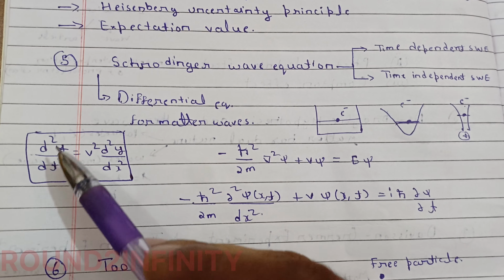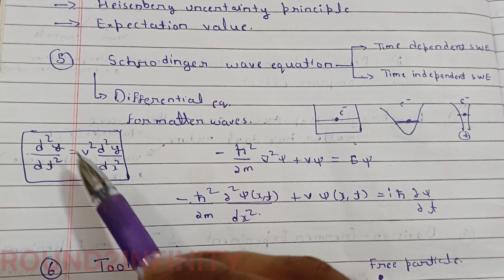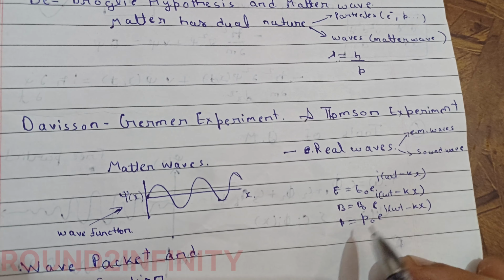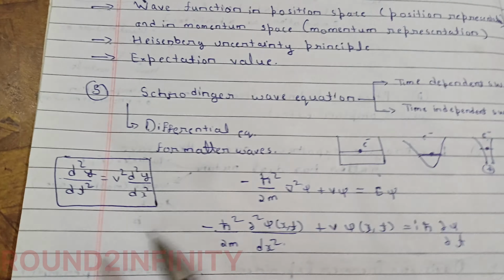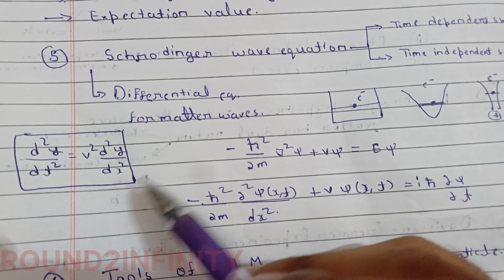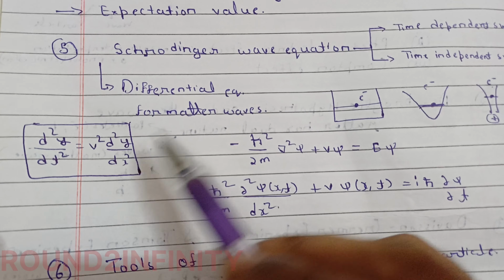If you take radiation and solve the second order differential equation, you will get this for the electric field, for the magnetic field, and for pressure. But you can't use this equation for matter waves, because this equation is not valid. We will discuss how it's not valid for matter waves.